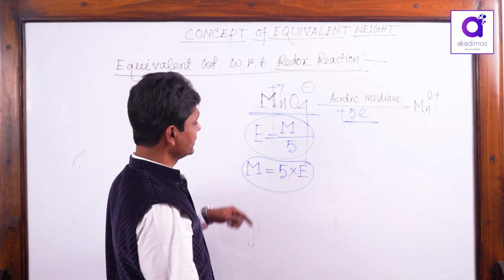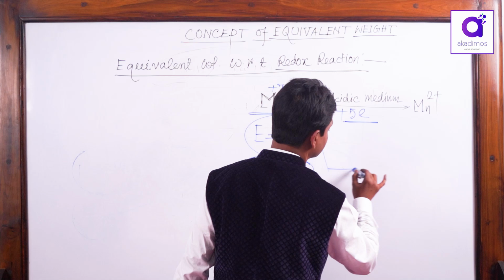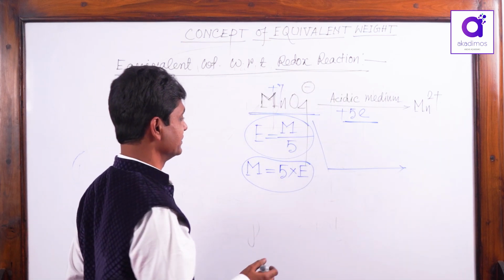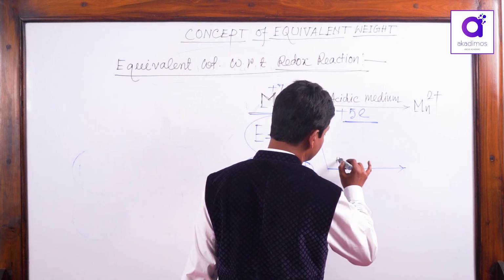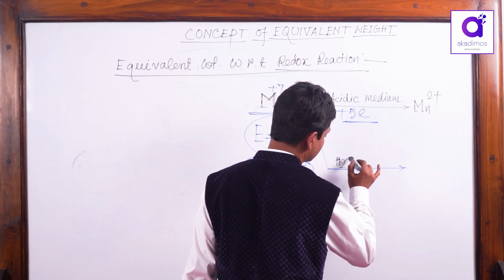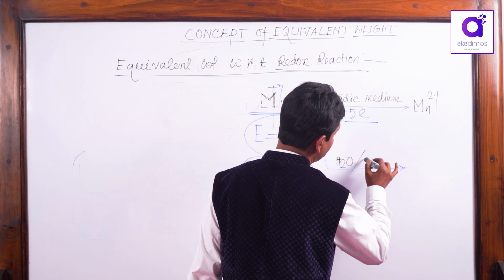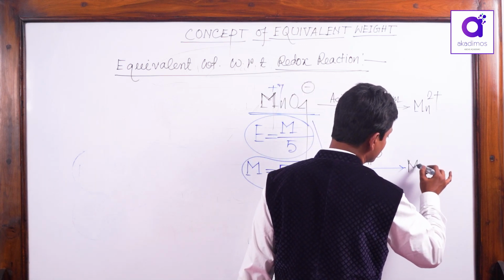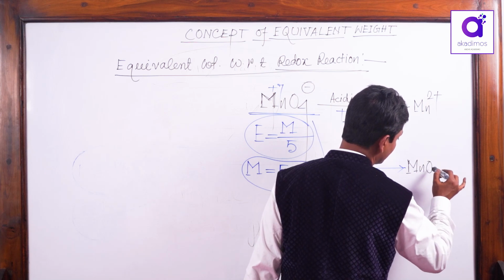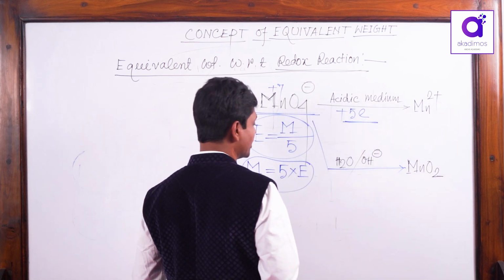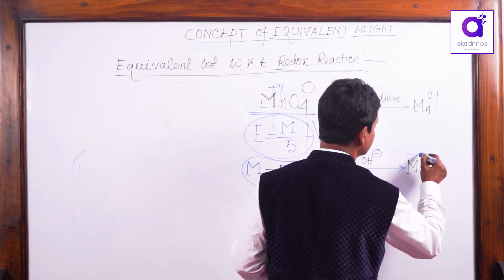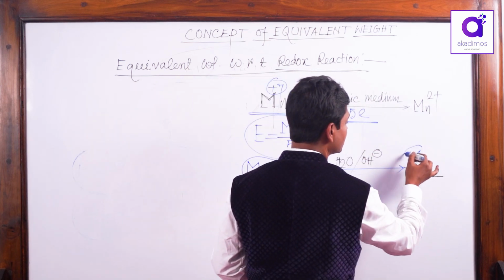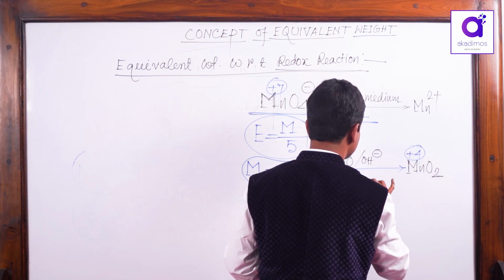Similarly, when the medium is feebly alkaline or neutral, feebly alkaline meaning pH less than 10 or 12 OH minus, it will reduce to MnO2. Remember, MnO2. Here the oxidation number of Mn goes from plus 7 to plus 4, so 3 electron transfer.